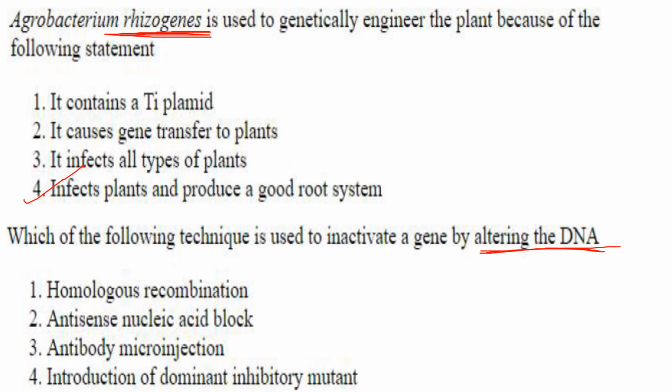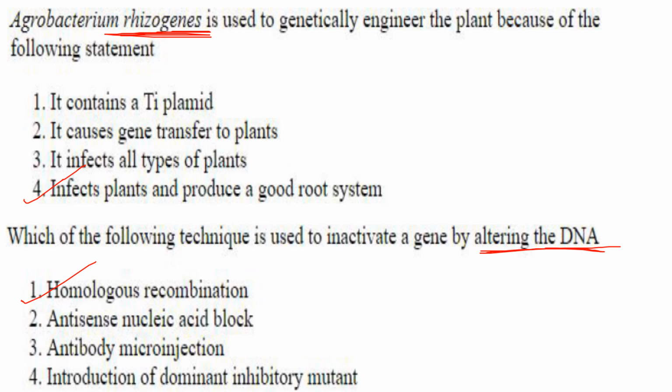Then you introduce this DNA construct into the cell, and it will replace the target gene with this modified version of the DNA. So here there is alteration in the DNA sequence. So it is homologous recombination, a technique used to inactivate a gene by altering the DNA.